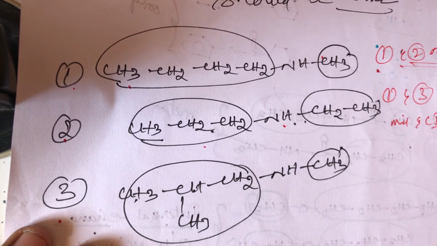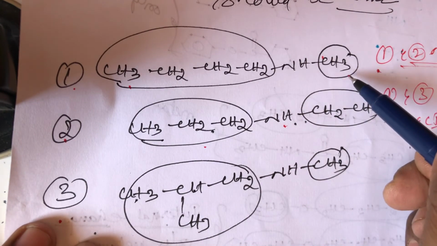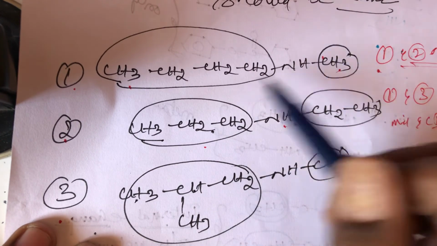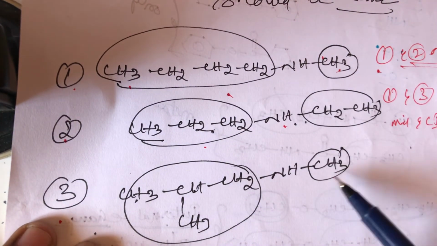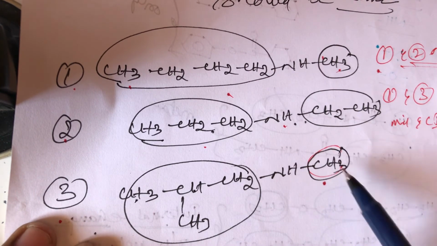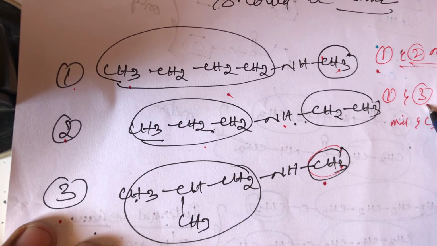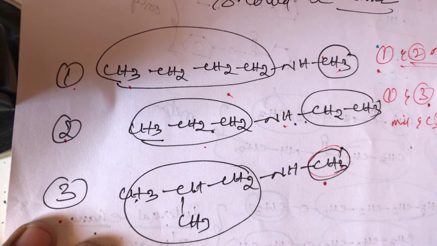Chain isomers means compounds having the same molecular formula but different mother names. Structure 1 is methyl butyl, and structure 3 is methyl isobutyl, so the mother names are different. So structures 1 and 3 are both metamers and chain isomers.